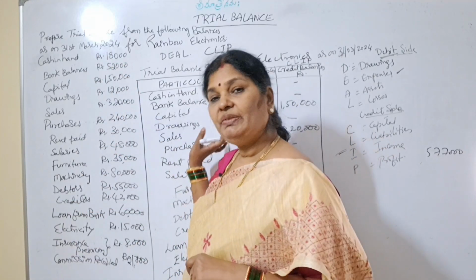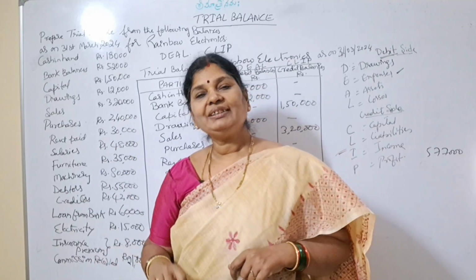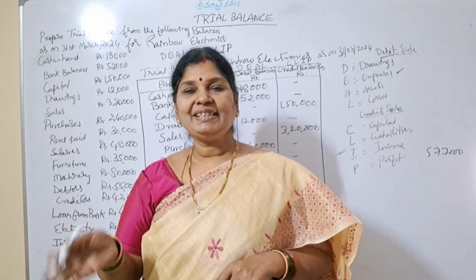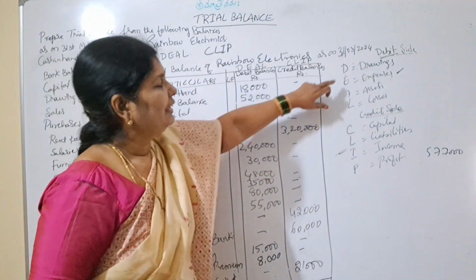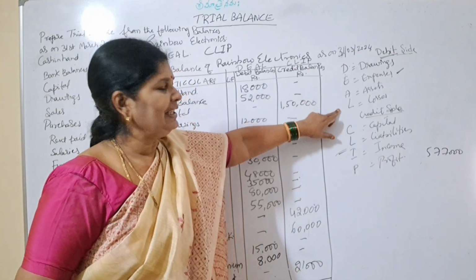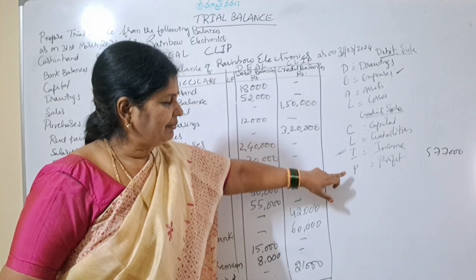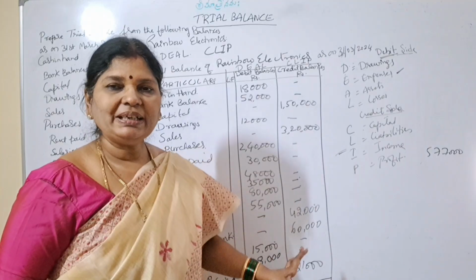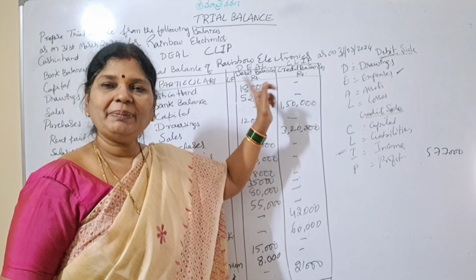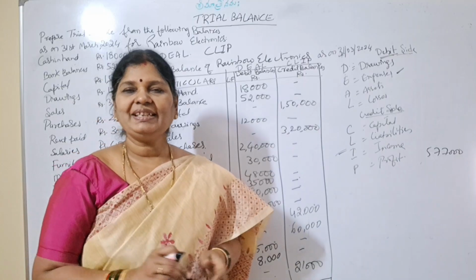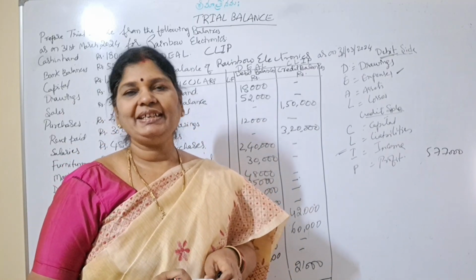So after preparation of this trial balance, you will be having good clarity about what is under DEAD, what is under CLIP. DEAD means what? DEAD means drawings, expenses, assets and losses, and CLIP means capital, liabilities, income and profit. So you remember this. DEAD means it will come on the debit side. CLIP means it will come on the credit side. So remember this particular hint so that you can prepare trial balance very easily, right?